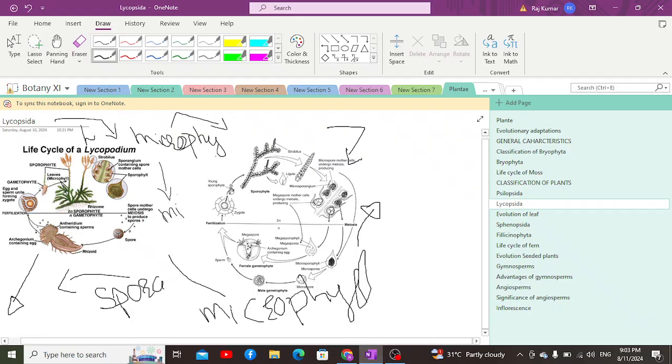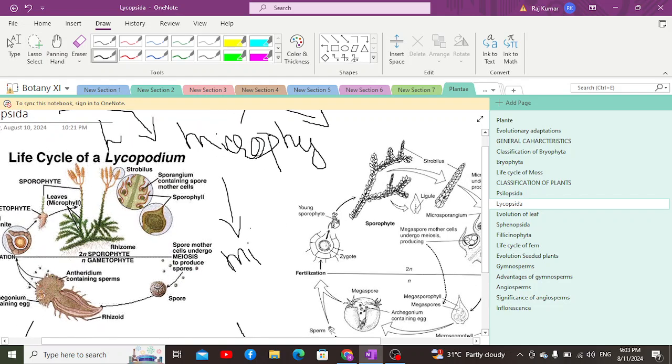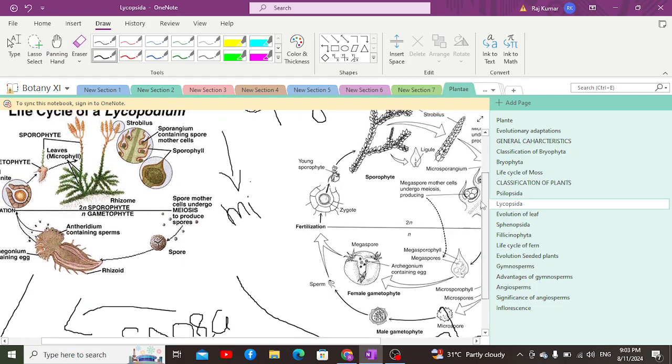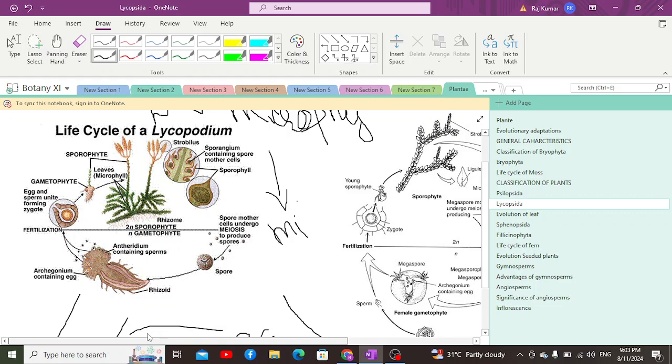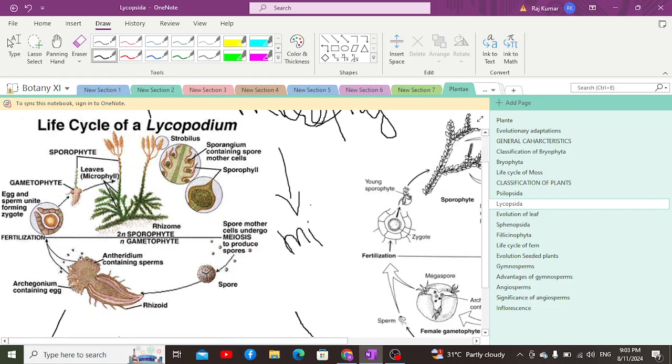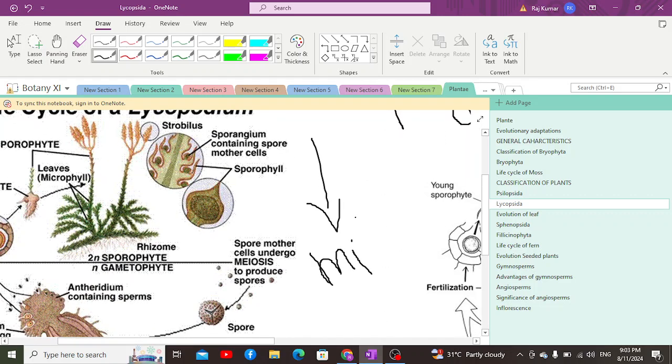Now we are going to discuss the life cycle of Lycopodium and the life cycle of Selaginella. The life cycle is quite simple, as I already discussed much of it in the previous video. So in this video, we are going to discuss the sporophytic generation. The sporophytic generation starts with the rhizome, which I previously mentioned.